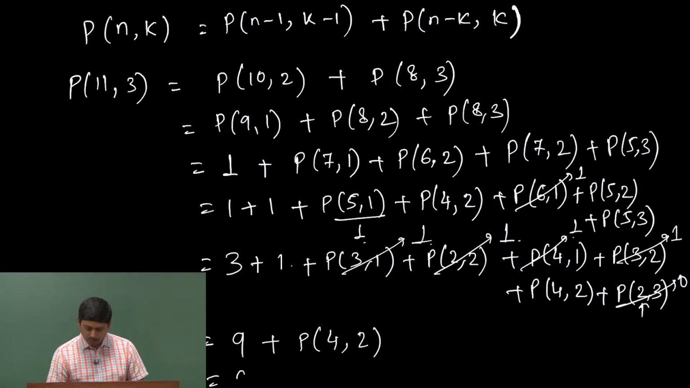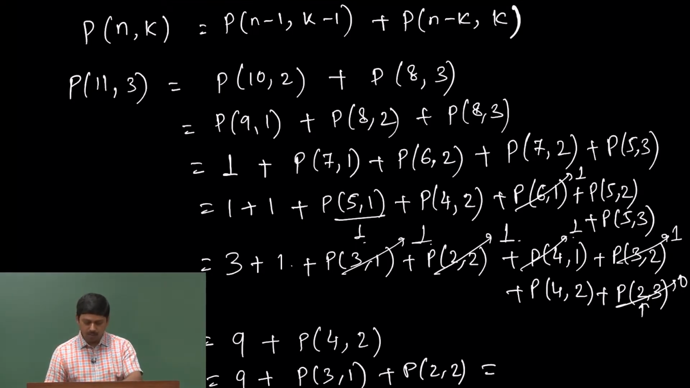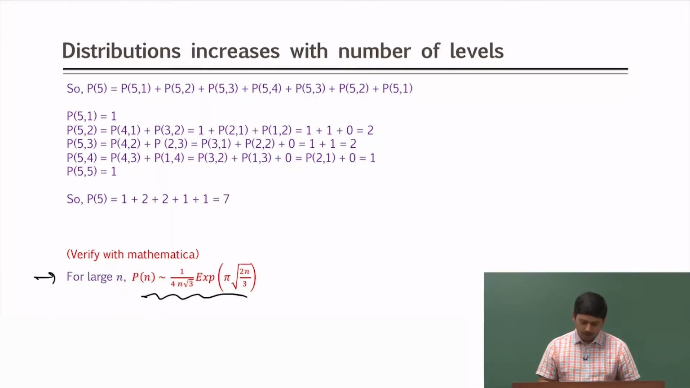Now, what is P 4 2? P 4 2 is, again, I can do P 3 1 plus P 2 2. Now, you know P 3 1 is 1 and P 2 2 is 1. So, I am getting 11, 9 plus P 3 1 is 10, plus P 2 2 is 11. So, I am getting 11 as the number. You can verify this. So, we got P 11 3 as 11, and we can verify that with Mathematica.